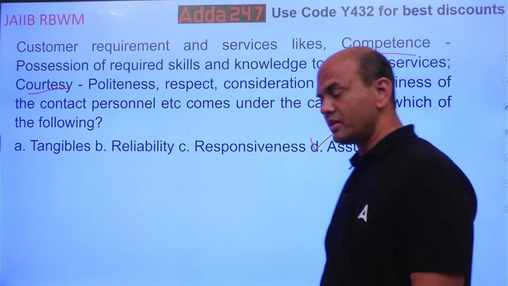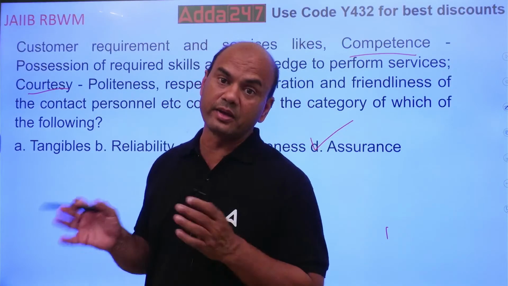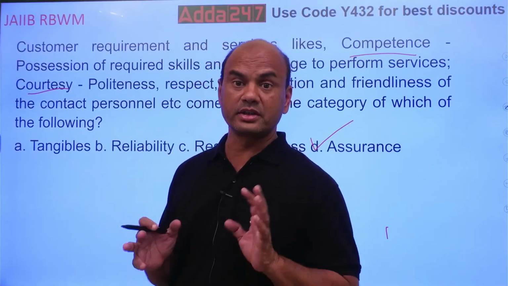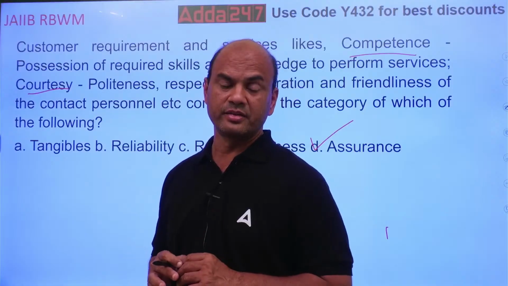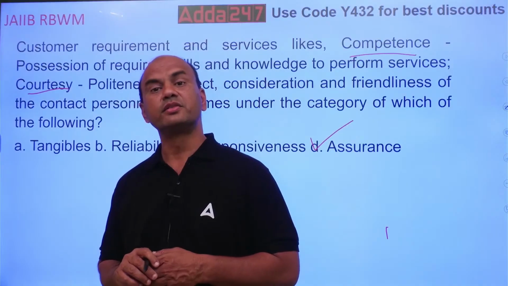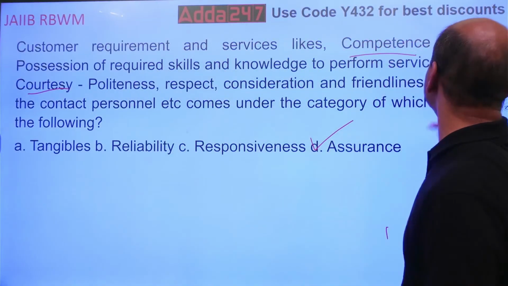Assurance means the customer must feel that you are knowledgeable and friendly, and you are understanding the customer. That's the feeling the customer must get. Only then he or she will come back to you, isn't it? So the answer is assurance. Okay?